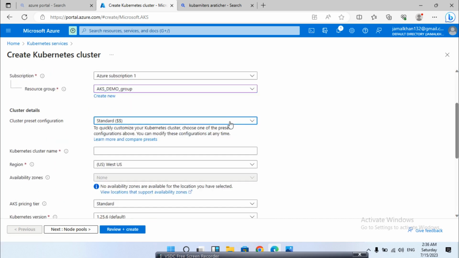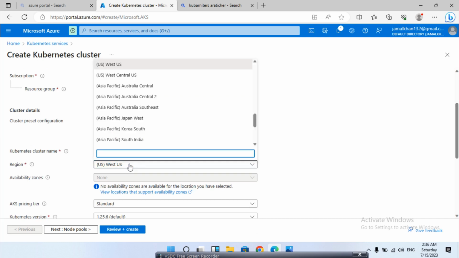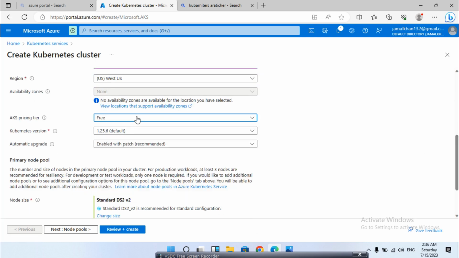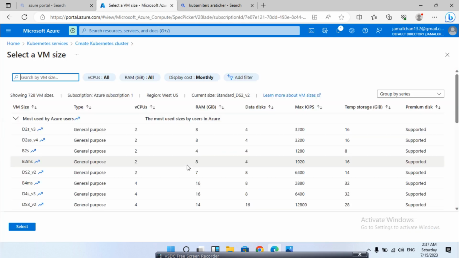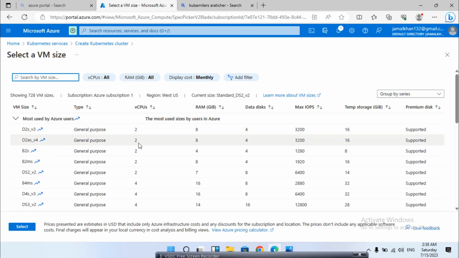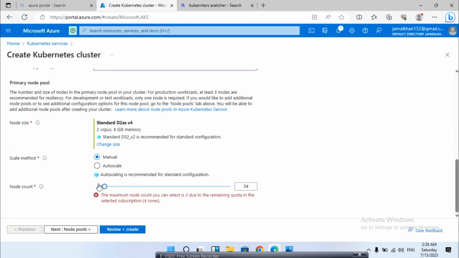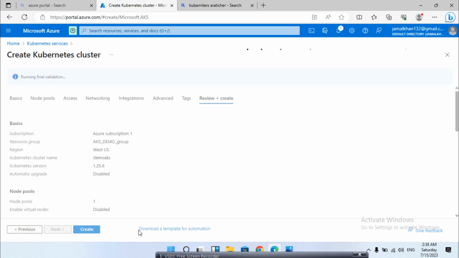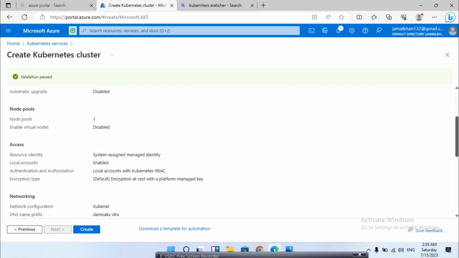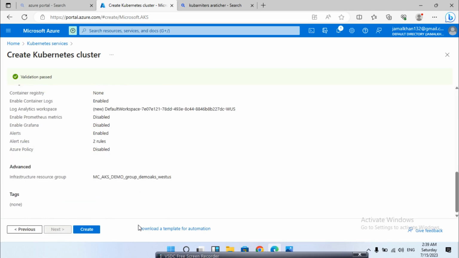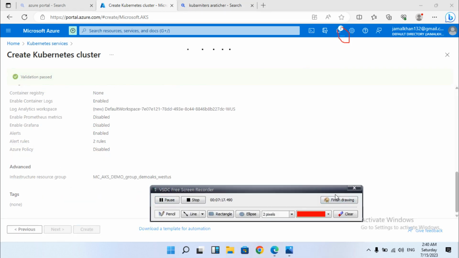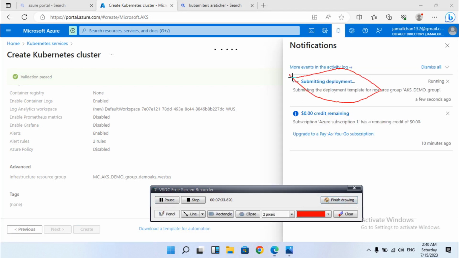Since we are creating the cluster, we go with a few default options here, like the region, the standard tier and the version we need. You can choose to have patches updated automatically, or disable that yourself, then go to the family type and how many worker nodes you need. Since we need 2, we just hit the create button. All our services will be reviewed here, and we just hit create. It takes a few minutes to deploy our cluster.